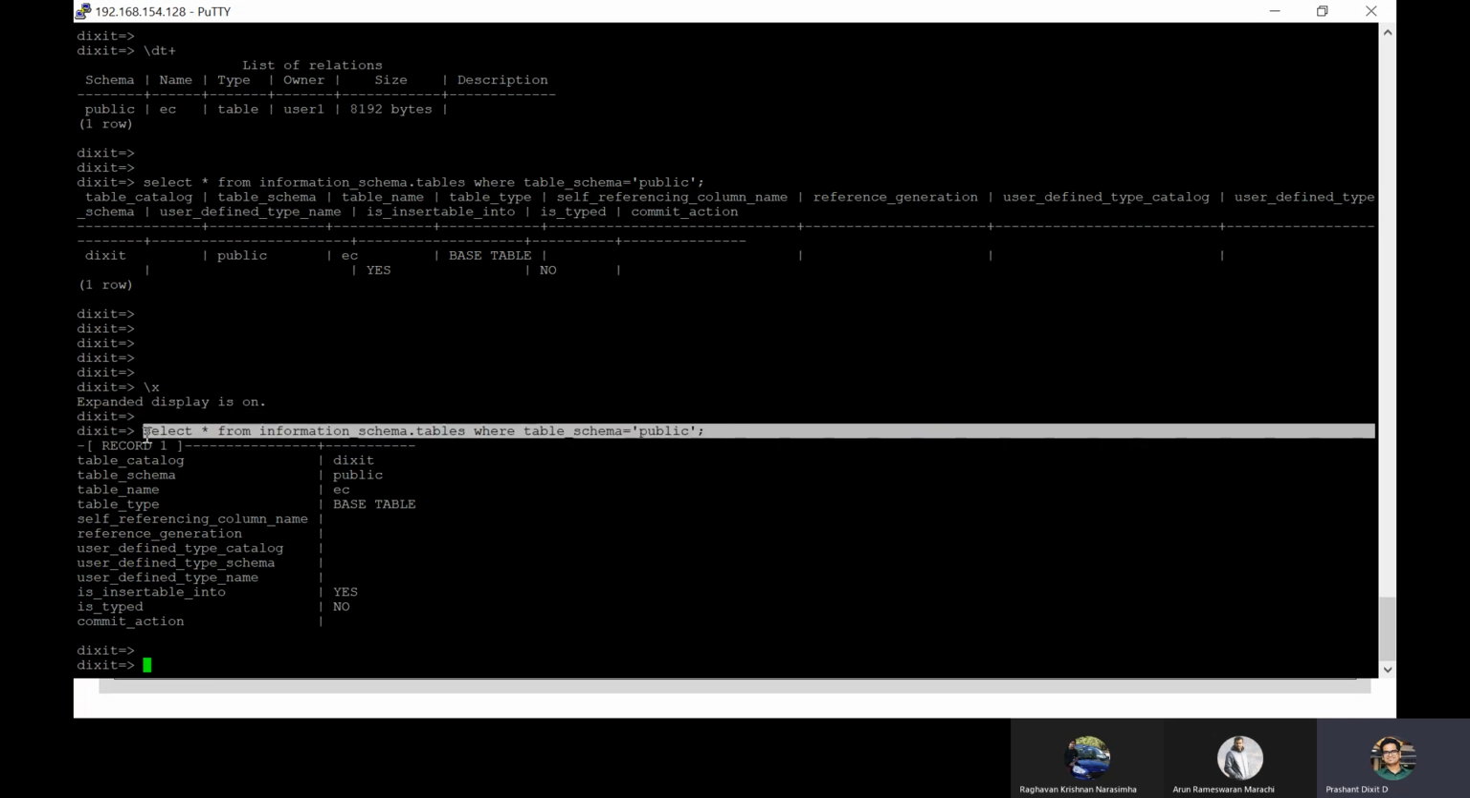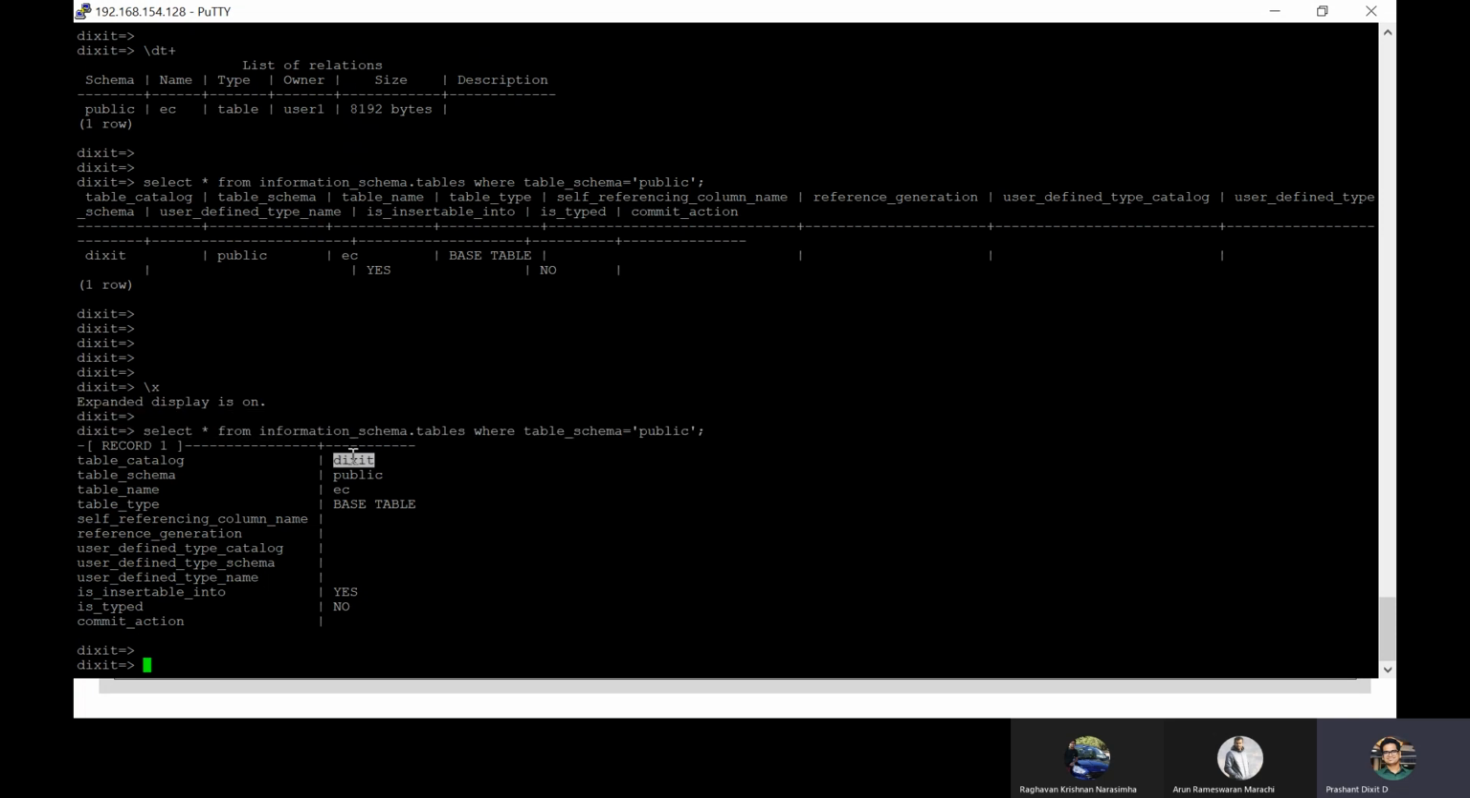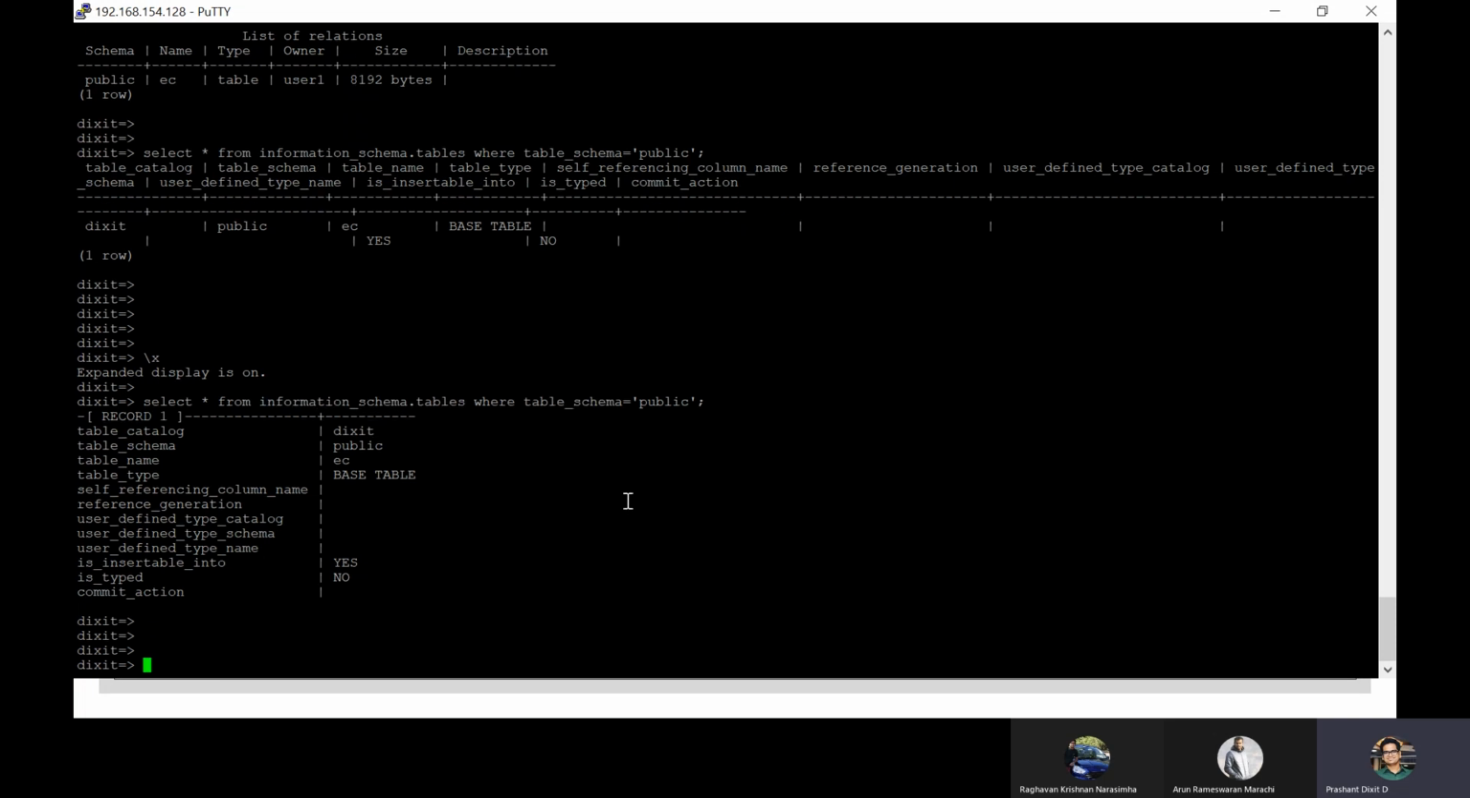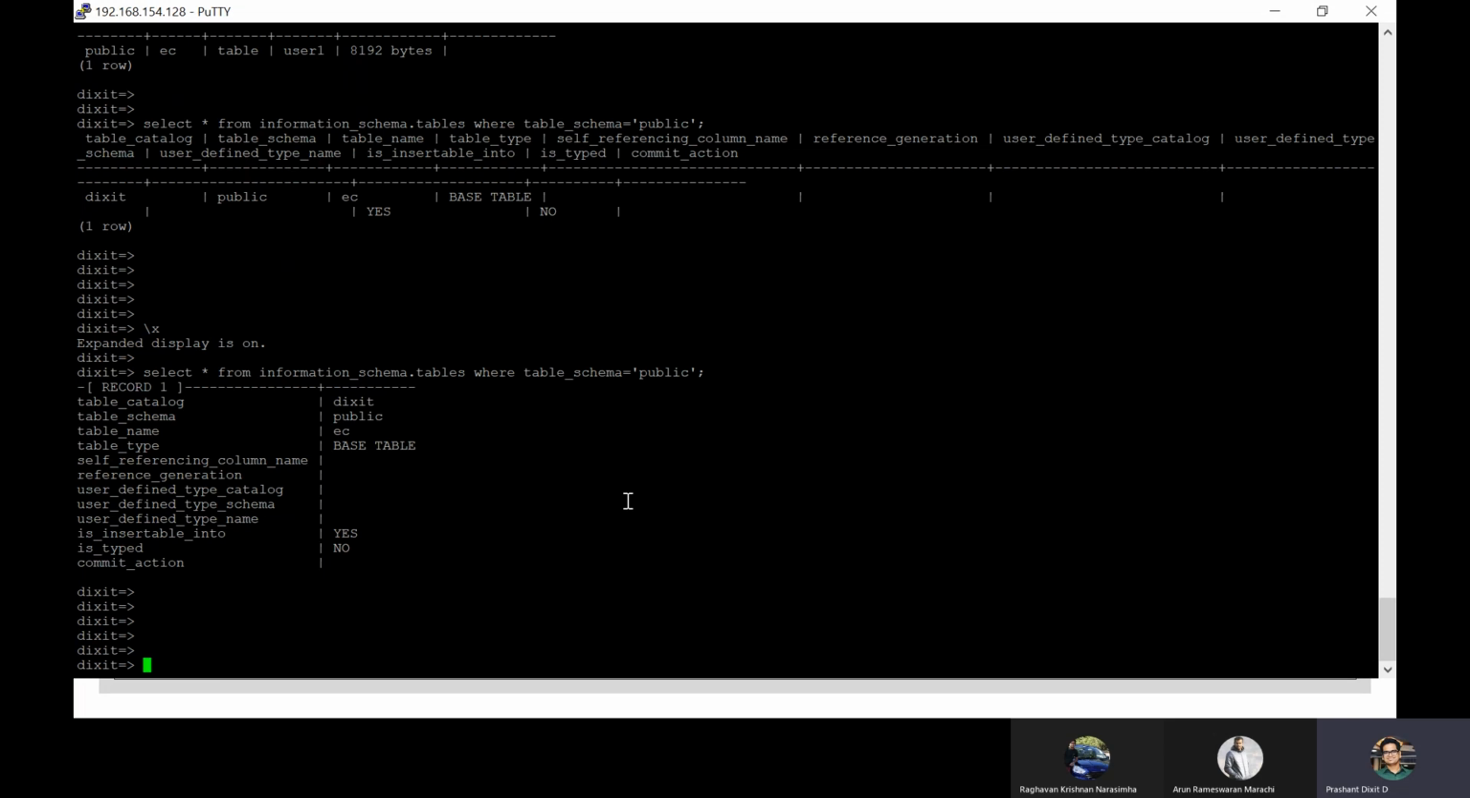For example, if you want to check what all tables are created in my database, you can always use this command, select all from information schema. Information schema is the default schema, right? And here you query tables and then you pass table schema as public. Okay.